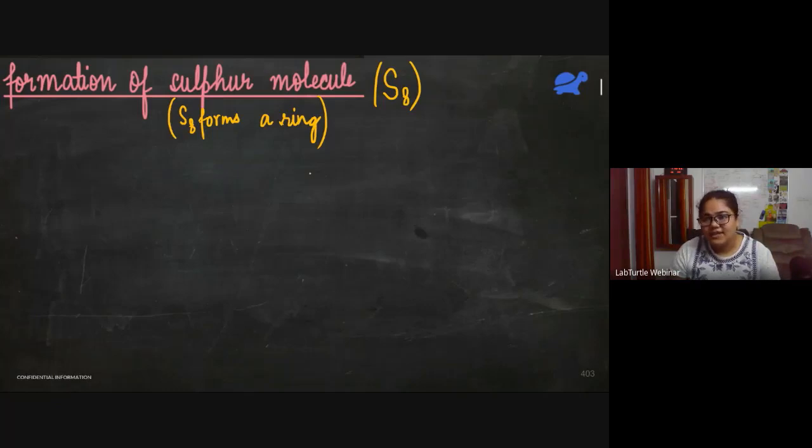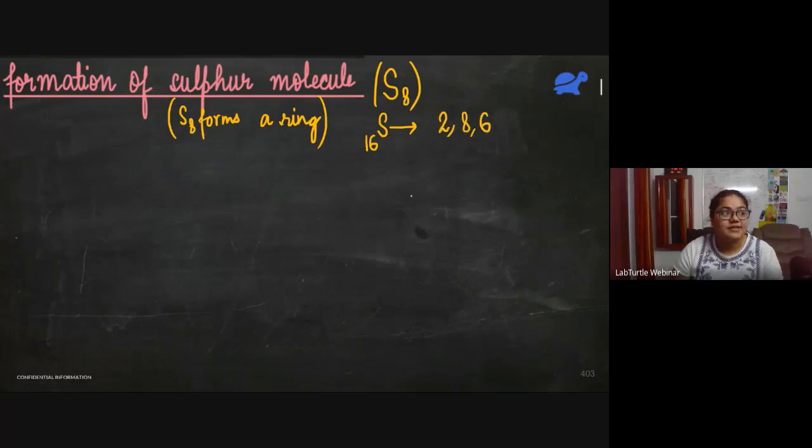So S8 forms a ring. Let's see how to draw sulfur molecule. It is interesting and the structure is very beautiful. So sulfur atom is atomic number 16. So it would be 2, 8, 6. So that means that sulfur needs 2 electrons to become like a noble gas. That means that sulfur will share 2 electrons, right?